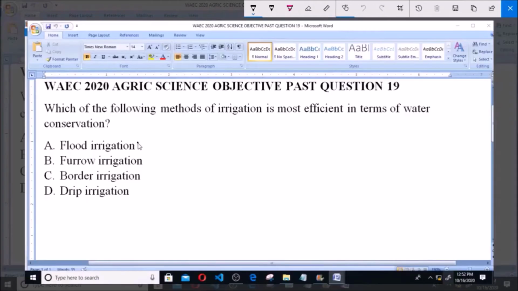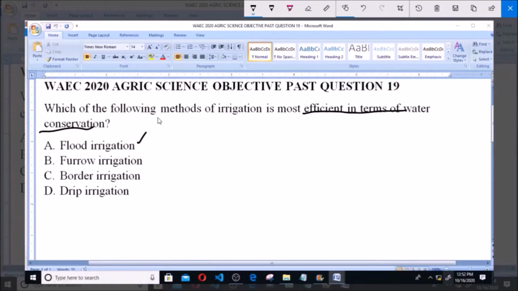Which of the following methods of irrigation is most efficient in terms of water conservation? A. Flood irrigation. B. Furrow irrigation. C. Border irrigation. D. Drip irrigation. So you have various forms of irrigation here. So let's see which one is most efficient in terms of water conservation.